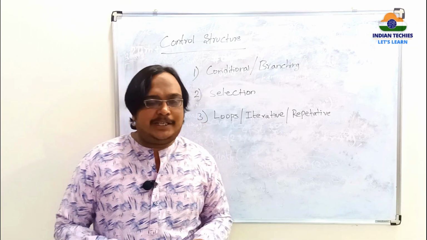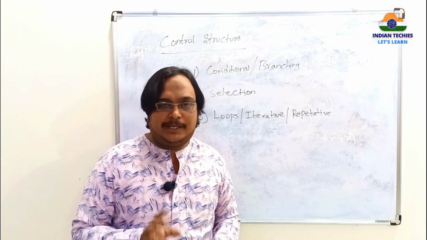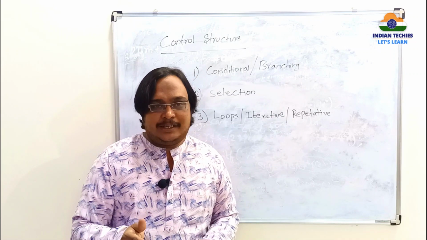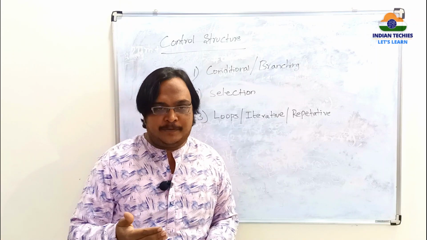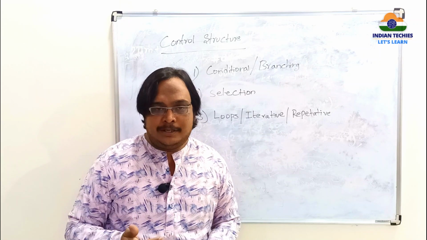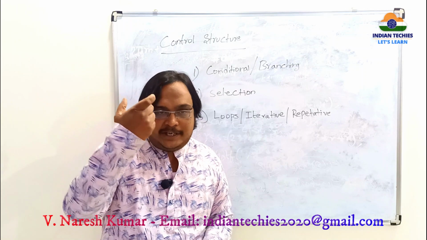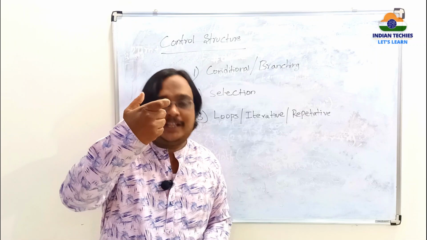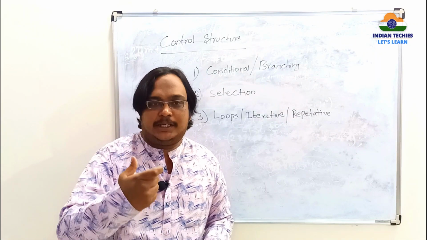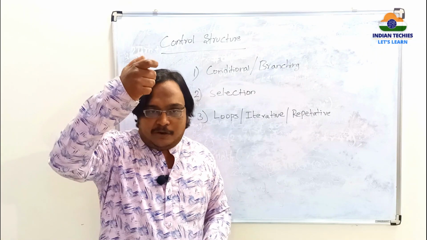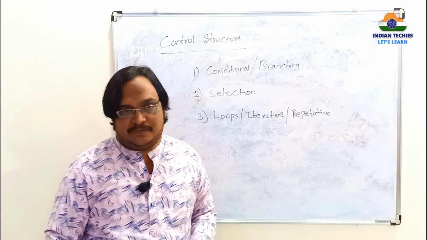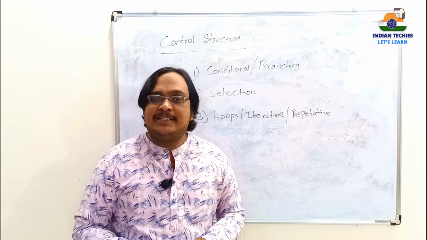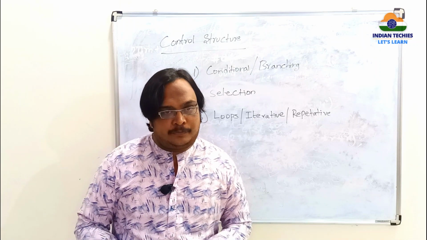In sequential statements, there are no types. There is only one type, that is sequential. Whatever lines you write, suppose you have written 10 lines of program, I am talking about sequential statements. It will execute the first line. If the first line is successfully executed without any error, only then does it go to the second line, then the third line, then the fourth, then the fifth. Like that, all the lines will be executed in sequence. Even one line will not be skipped. That is about sequential statements.